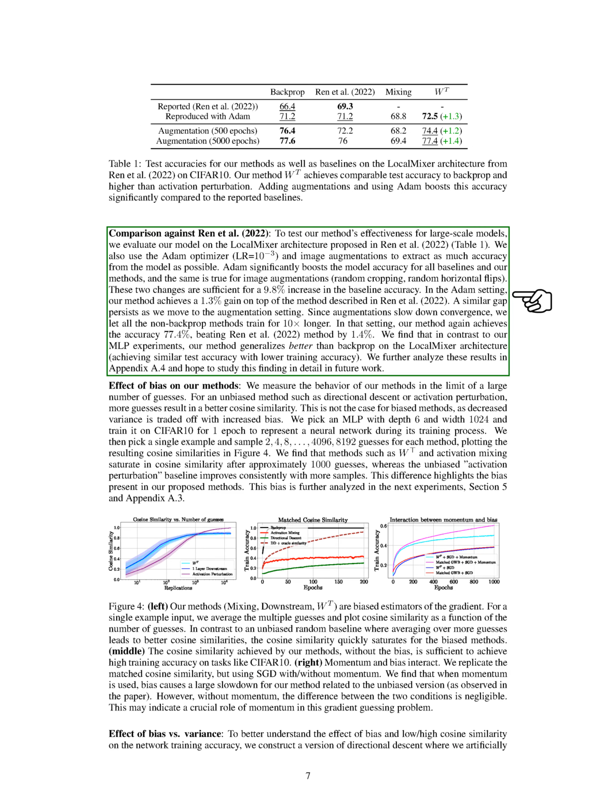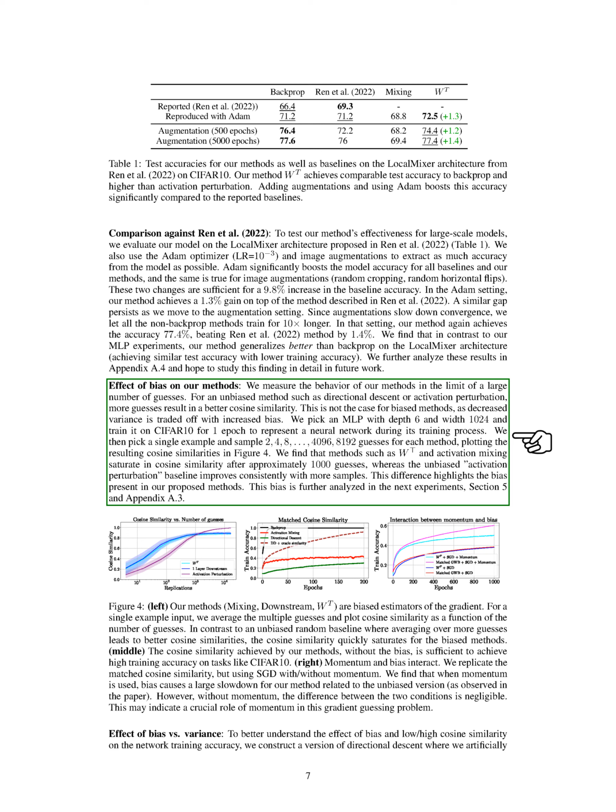We also measure the behavior of our methods in the limit of a large number of guesses. For an unbiased method such as directional descent or activation perturbation, more guesses result in a better cosine similarity. This is not the case for biased methods, as decreased variance is traded off with increased bias.